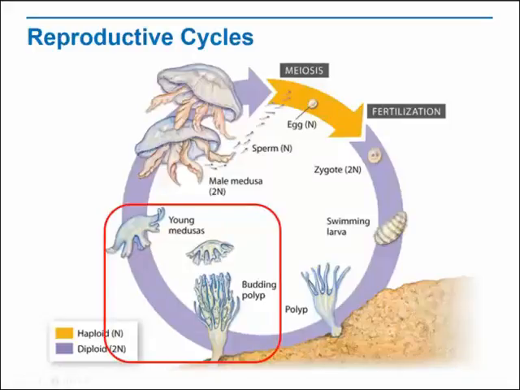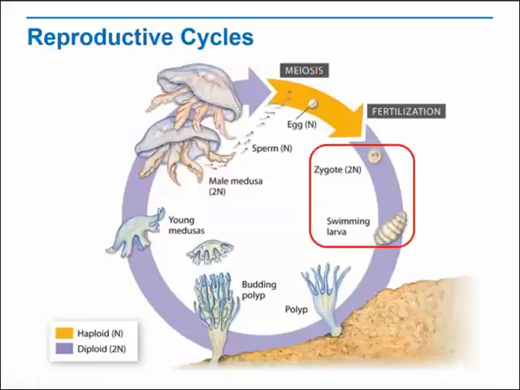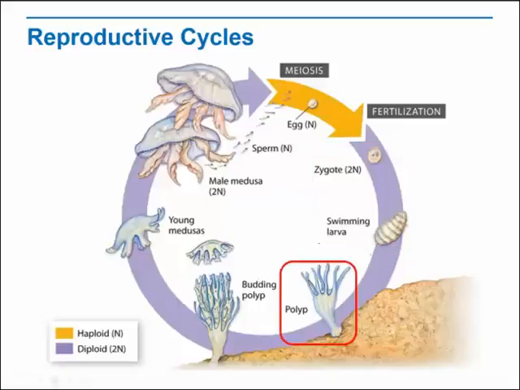The medusas then reproduce sexually by producing eggs and sperm that are released into the water. After fertilization, which occurs in the open water, the resulting diploid zygote grows into a free-swimming larva. The larva eventually attaches to a hard surface and develops into a polyp that may continue the cycle.